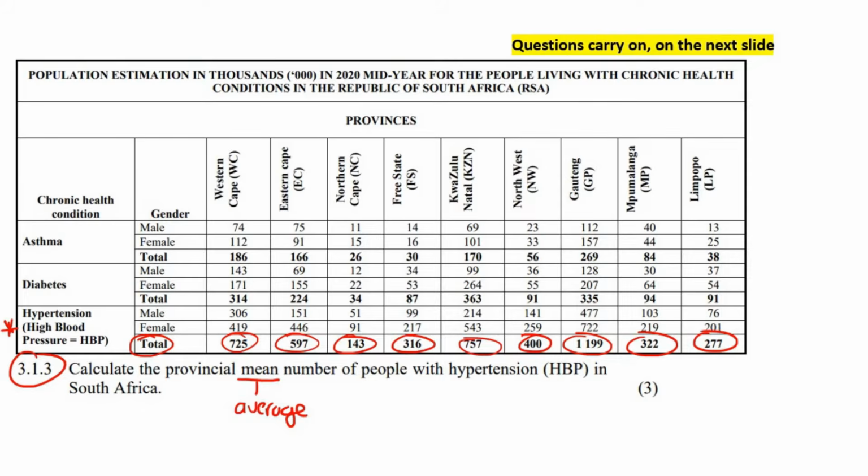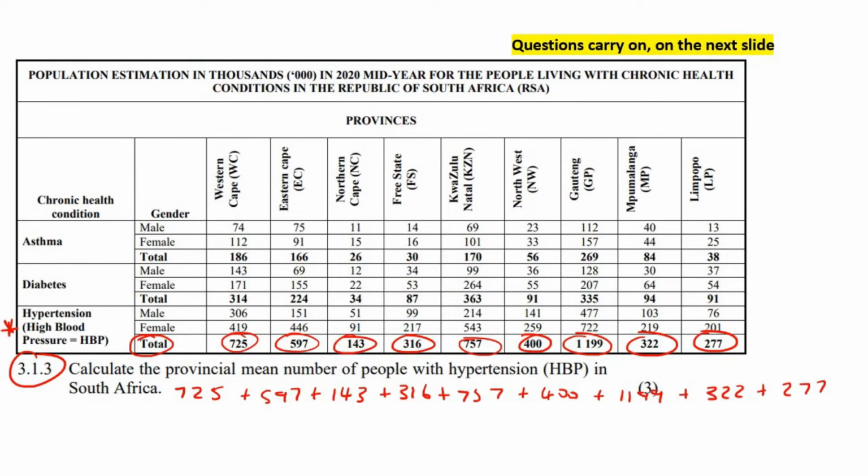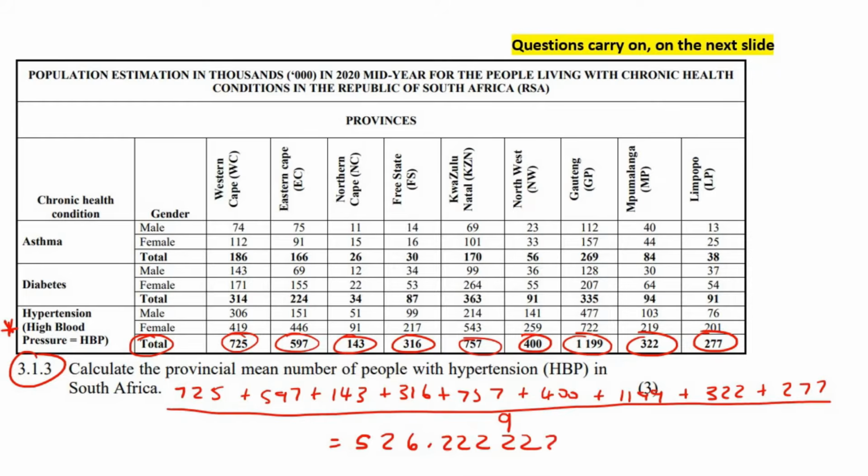Now you don't have to change all of them to 1,000. You can just change the final answer to 1,000. So we know that to calculate the average, you say 725 plus 597 plus 143 plus 316. So I'm just adding all of these numbers together. And you take all of those numbers and you divide it by how many there are, which would be 9. And if we work this out, now don't round off, that's going to give us 526.22222, and it just goes on and on and on.